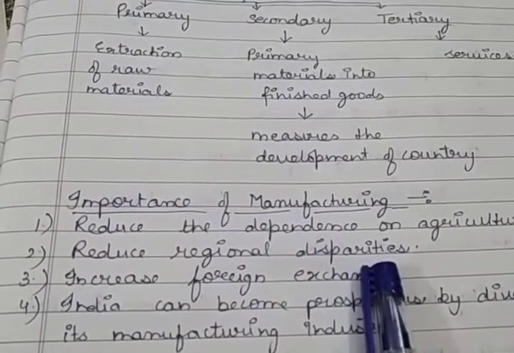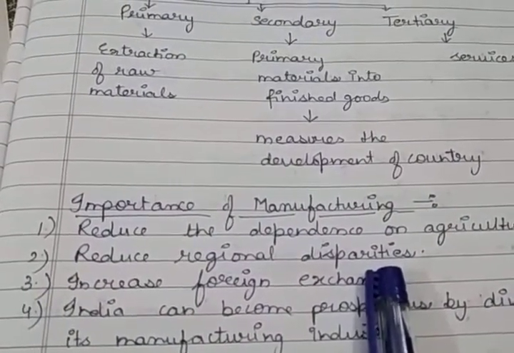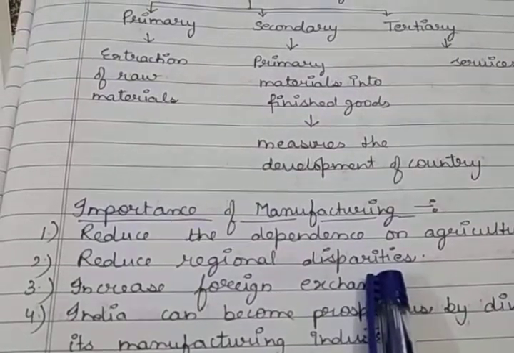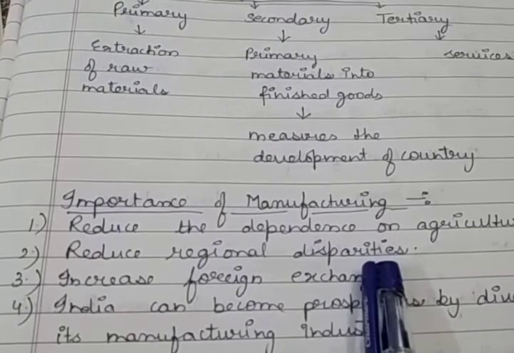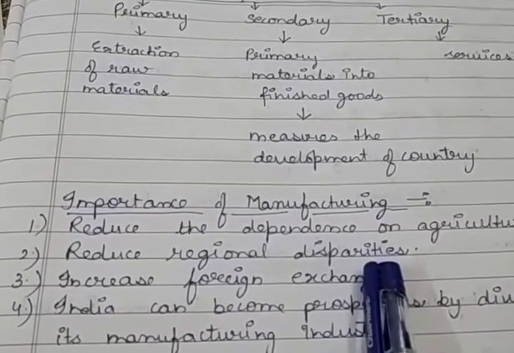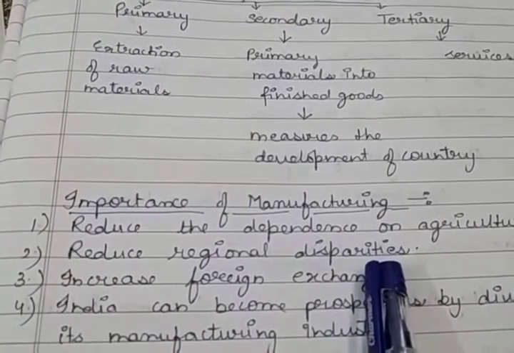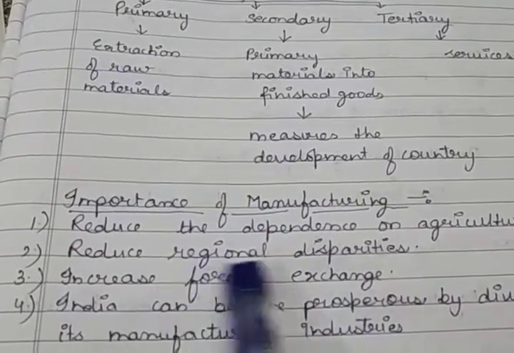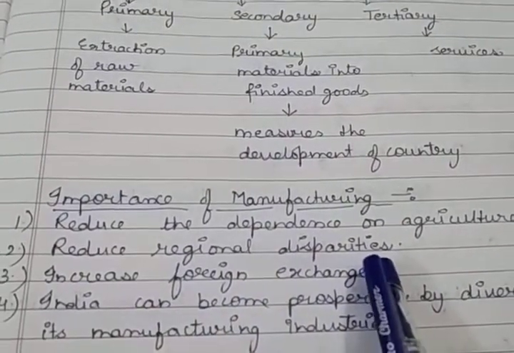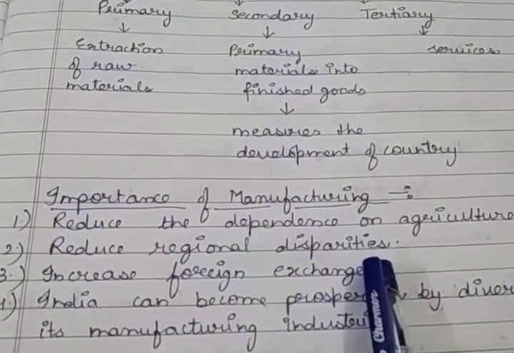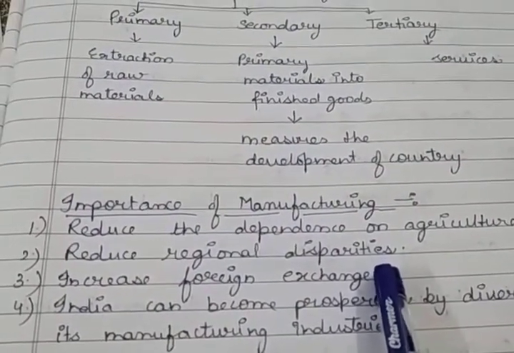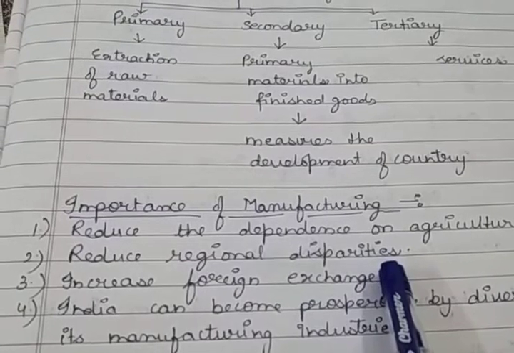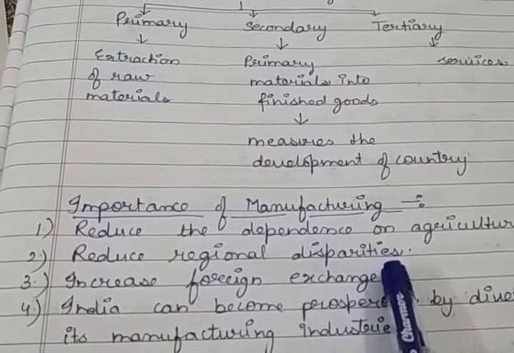So when two companies are working together, that is joint sector ventures. So whenever government industries or joint ventures start in our country, it will reduce the regional disparity. That means in the rural areas, backward areas, tribal areas, the industries can set up, and by the establishment of the industries, the problem of unemployment and poverty can be reduced.